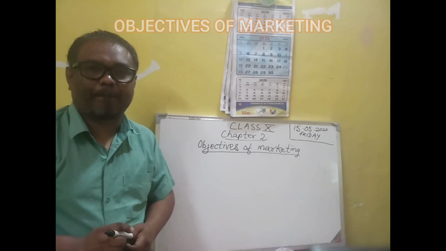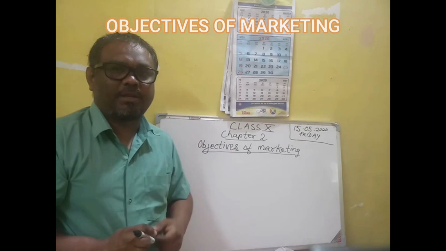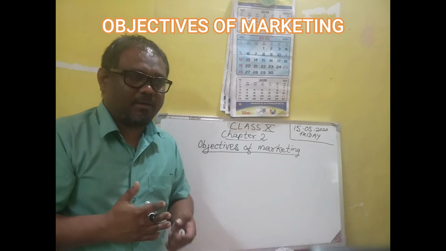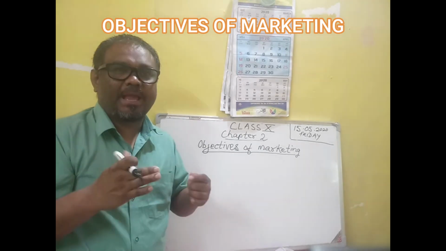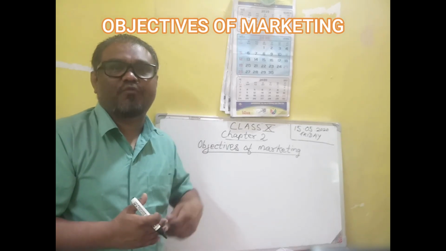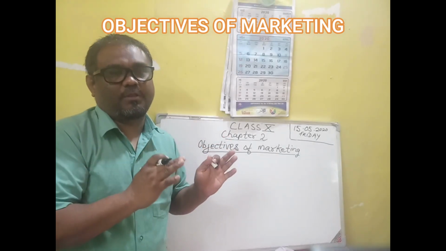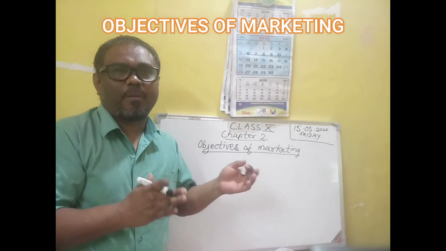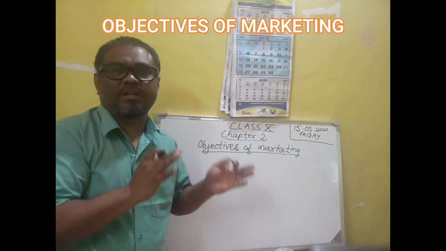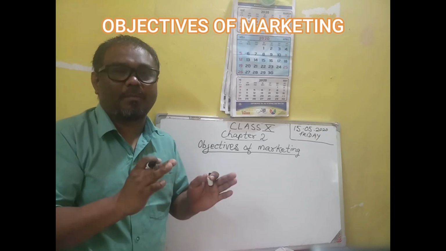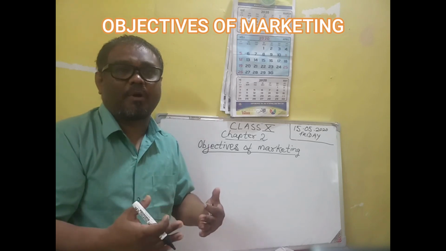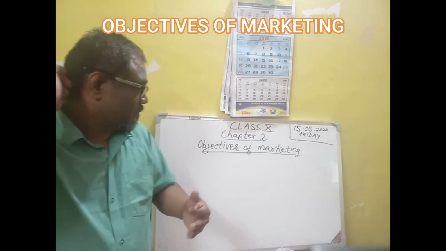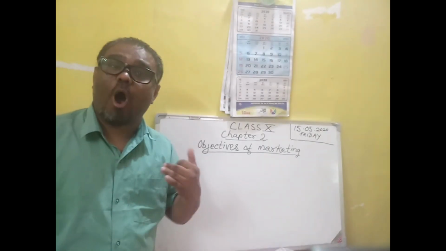So now, we have already seen in the meaning that the concept of marketing can be classified into two categories. One is the traditional concept, the old concept, which focuses only on selling the product and services. But in the modern concept of marketing, we have seen the satisfaction of the consumers. The ultimate aim of modern marketing is to satisfy the consumers. Now we will go to the objectives of marketing.